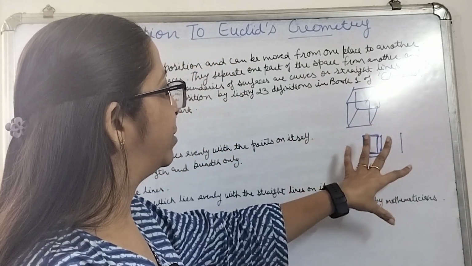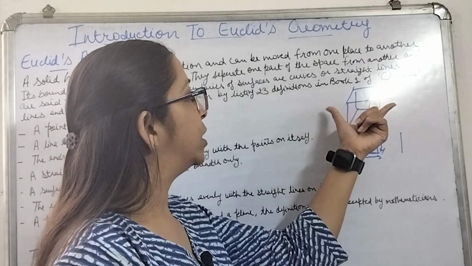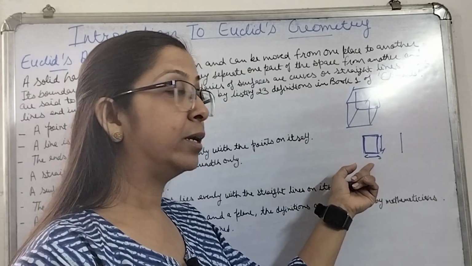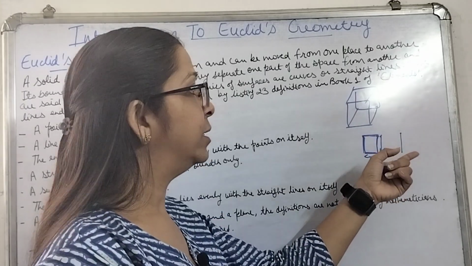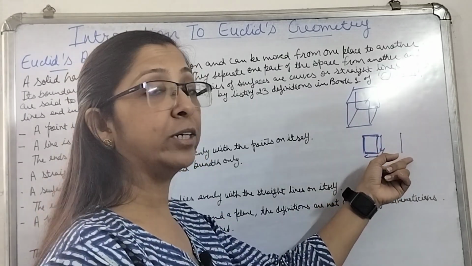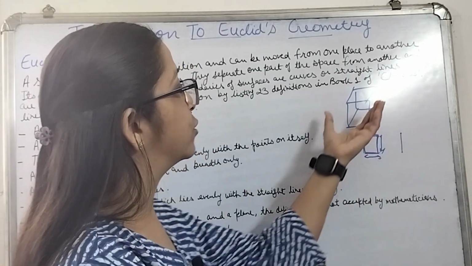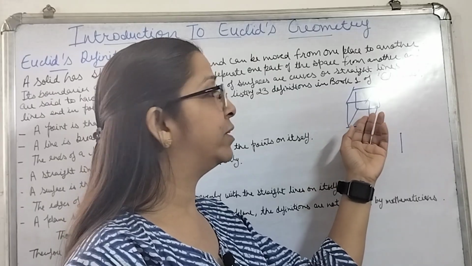So what he described is that a three-dimensional figure, which is a solid, its boundaries are your surfaces. Now surface is a two-dimensional figure. Its boundaries are your lines, which is your one-dimensional figure. That means it is having only length, it is not having width. Surface is having length and width, it is not having thickness. And your solids are having all the three, that is length, width, and height.